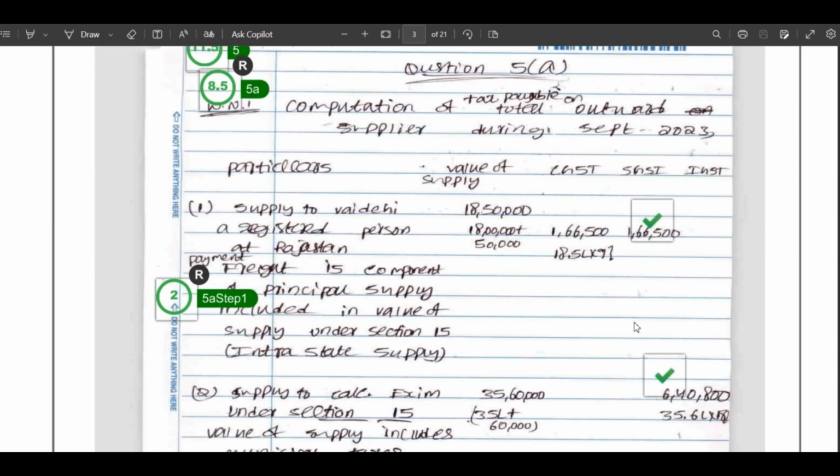This is a 10 marks question for computation of the net GST payable. Whenever the question asks what is the net GST payable, you should write the answer in 3 steps. First step is what is the outward GST payable and how much ITC is available on purchases, with a clear explanation, and try to write the notes for it. Finally, you should write the computation of the net GST payable. It will help to get full marks in this question also.